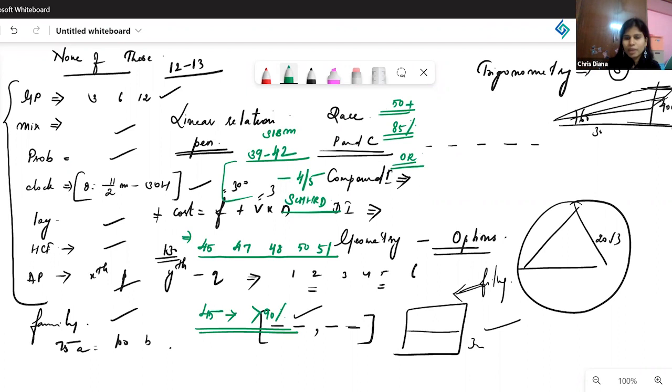Ma'am, how can we manage SNAP mocks with IFT mocks? So Ranit, I don't think you'll have to take too many SNAP mocks now. You will start preparing for IFT properly now. In one or two days, we'll come out with the IFT preparation session, so you can start with IFT properly. And SNAP here and there, a one-hour mock here and there, you can just keep. Not too much is necessary. Maximum two mocks within the next date.